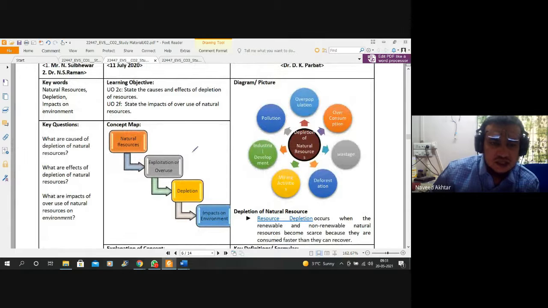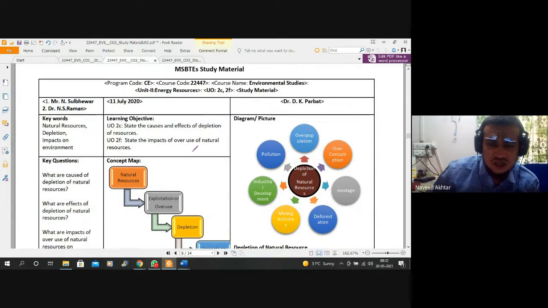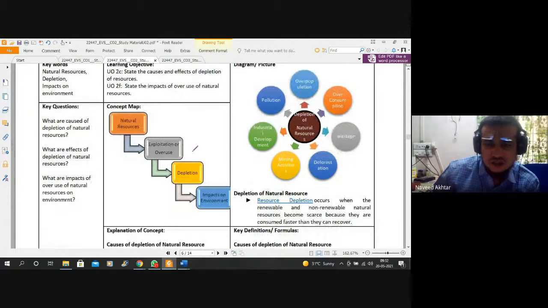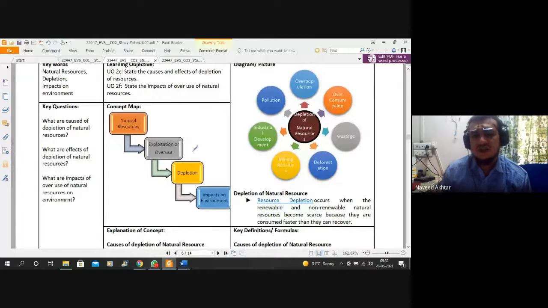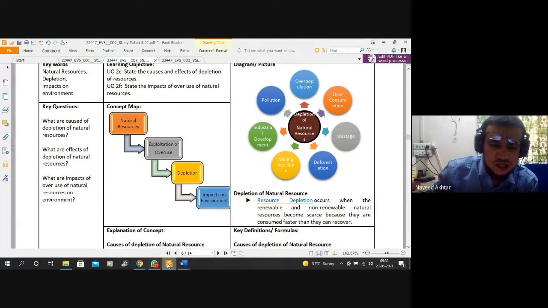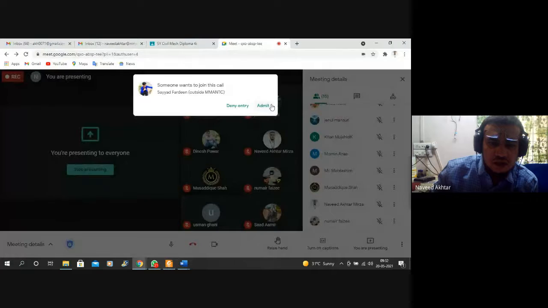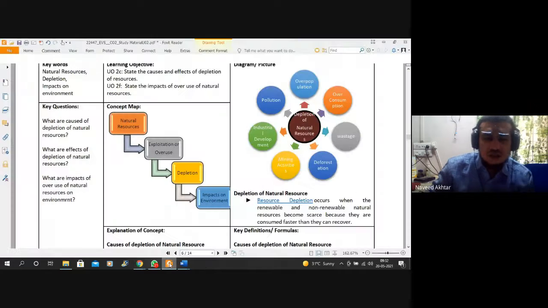Then we have seen the concept of energy resources and depletion of energy resources. So the definition of energy resources may be the long or continuous use of the resources.